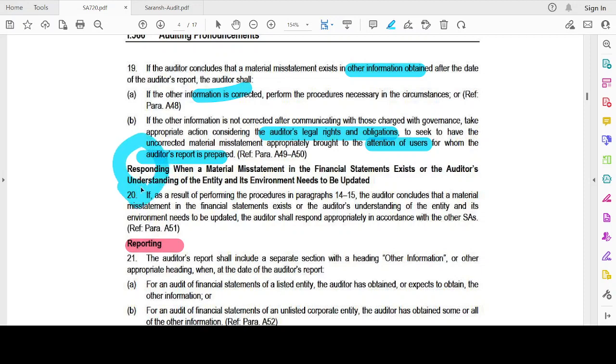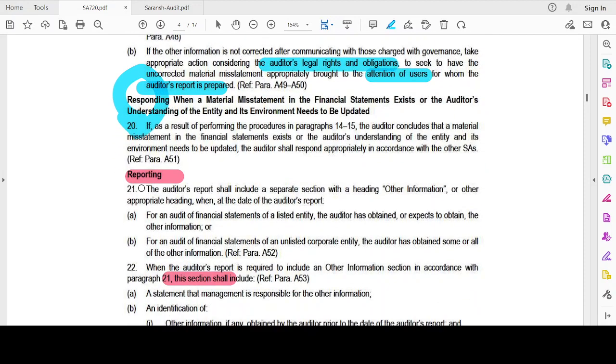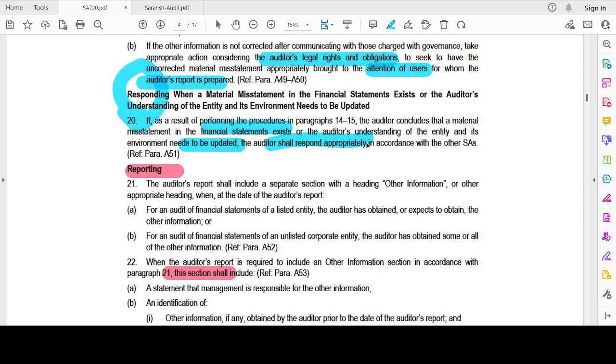Responding when a material misstatement in the financial statements exists or the auditor's understanding needs to be updated. When there is a material misstatement in the other information, there are those further two procedures which have to be followed, either before or after. Now, if there is a material misstatement in the financial statements, or the auditor's understanding has to be updated, then what has to be done? If as a result of performing the procedures, the auditor concludes that a material misstatement in the financial statements exists or the auditor's understanding needs to be updated, the auditor shall respond appropriately in accordance with the SAs.